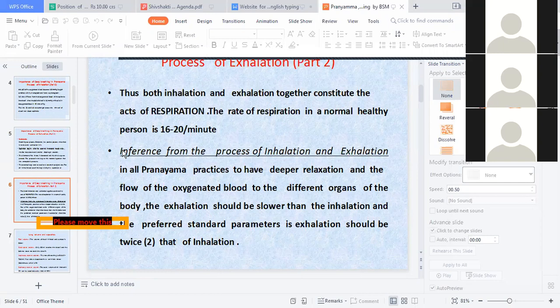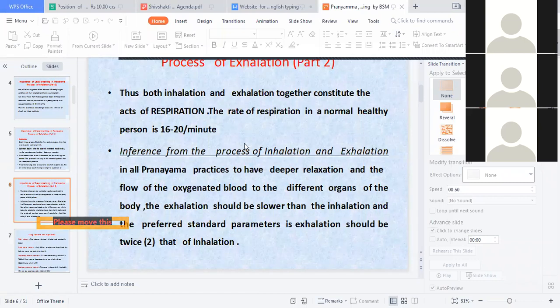You are sitting here, everybody, and normal inhalation is going on. How much is it? In one minute it is 16 to 20, depending on health issues, like BP, for which it will be a little higher, 19, 20, 21. A normal calm person, a person in a tranquil state, will have only 16 to 17. As you progress in asanas and pranayama, the rate of breathing goes down over a period of time, while the metabolic level and your activity level keep increasing.